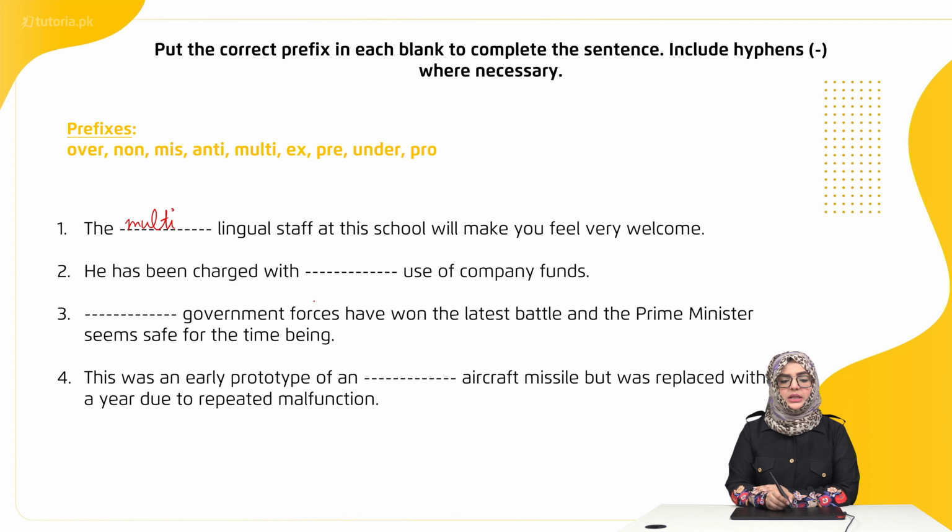Second is he has been charged with dash use of company funds. Misuse of company funds. Third is pro-government forces have won the latest battle and the Prime Minister seems safe for the time being. Pro-government. Fourth is this was an early prototype of an dash aircraft missile but was replaced within a year due to repeated malfunction. So यहाँ पे we can use anti-aircraft.